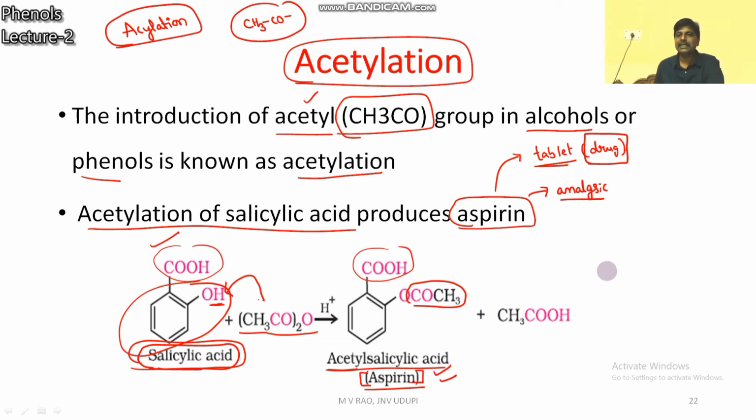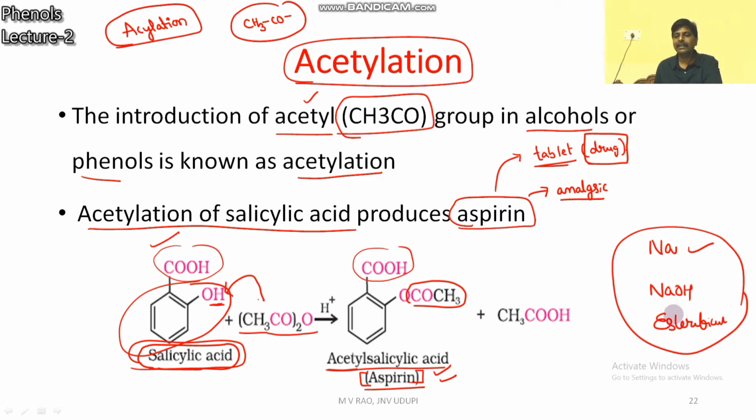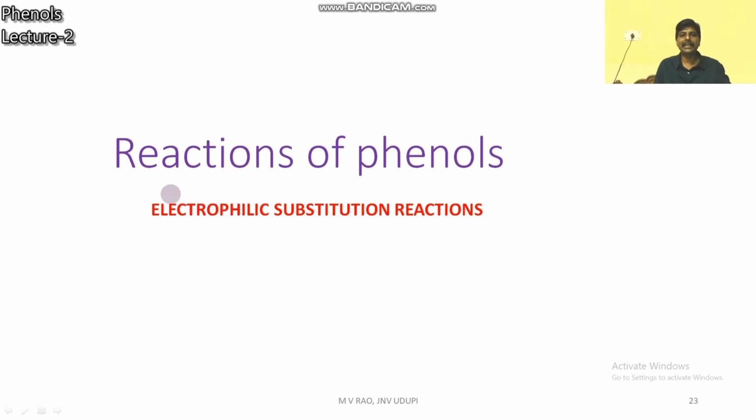So the reaction with sodium metal, the reaction with NaOH, and esterification, these three support the acidic nature of phenol.